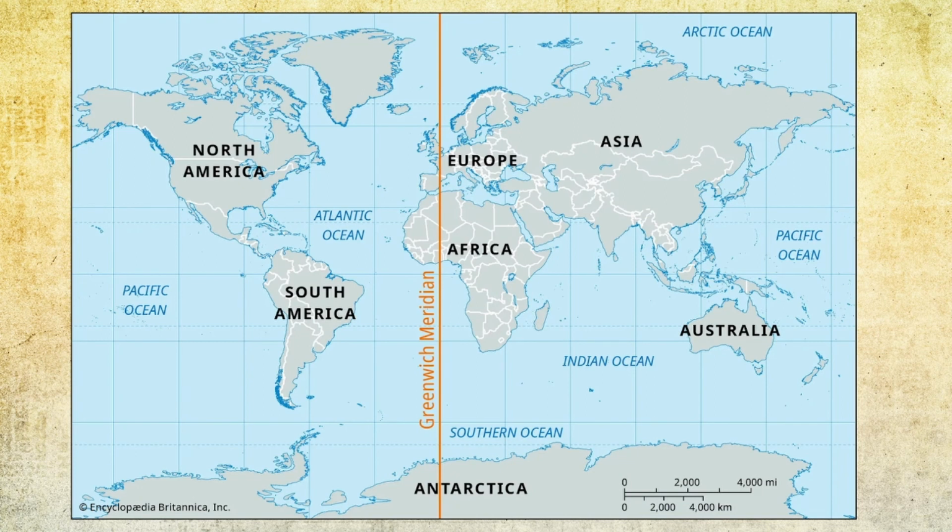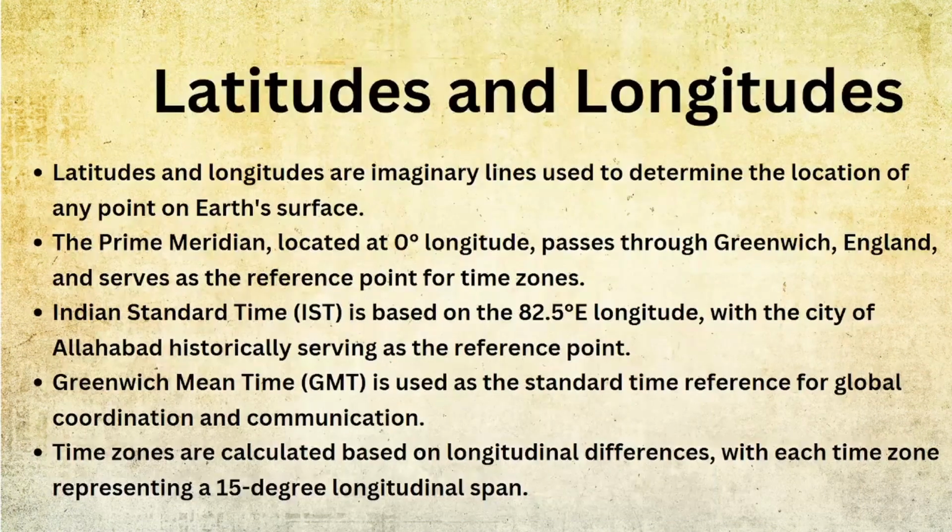When all the people of the world decided to have a time zone, they said that time should be calculated from our area only. So they fixed that their time is the original time, and everyone around the world should follow plus degrees, plus 5, plus 10, plus 25, to the right and to the left. You can see it on Google if you want to check again what I am telling.